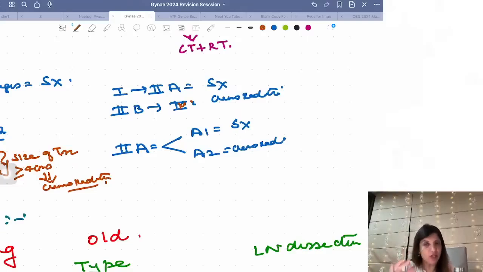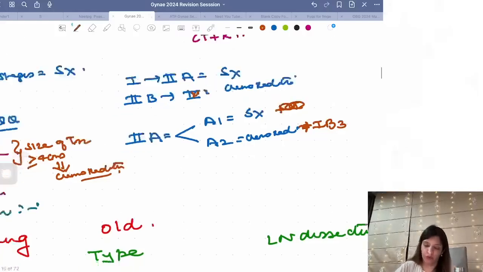Now stage 2A को divide करते हैं A1, A2. A1 में surgery, A2 में chemo radiation. Along with that, stage 1B3 you have to go for chemo radiation, because in these 2 stages the size of the tumor becomes more than 4 centimeters. So 2A2 and 1B3 you have to do chemo radiation.